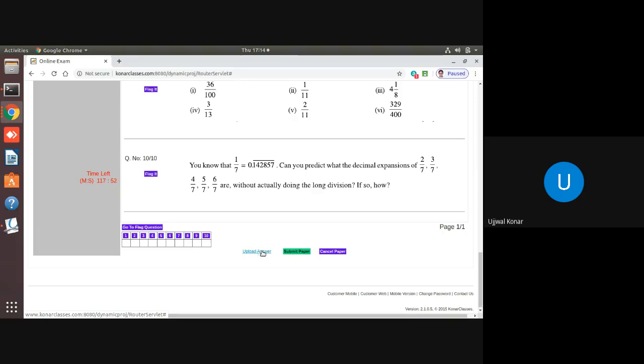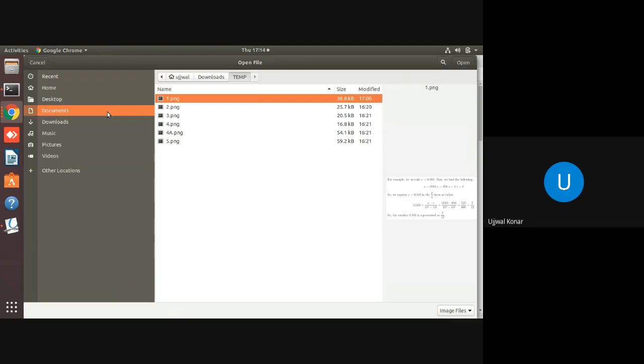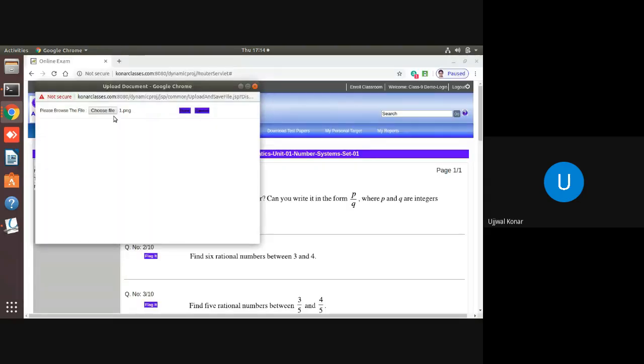So if you click on the upload answer, you see, dear students, a pop-up window comes with information. Please browse the file, correct? Yes, sir. Then choose file. You need to choose a particular file, where your answer paper is available. You click that one. Once you click this one, you see 1.png, for example. That is my answer paper.